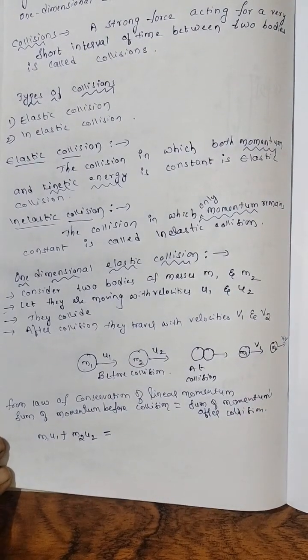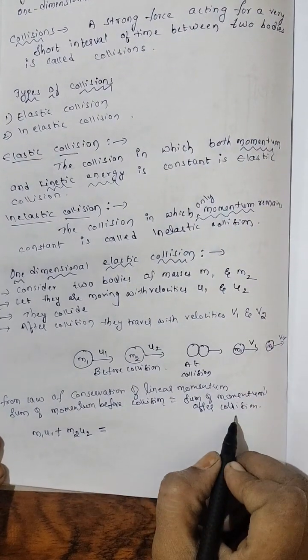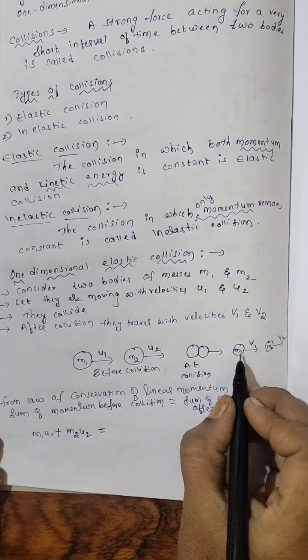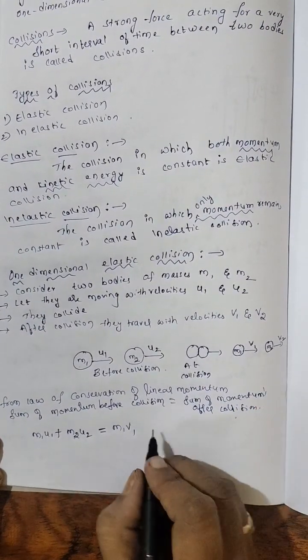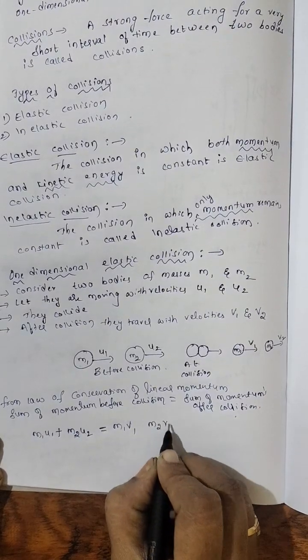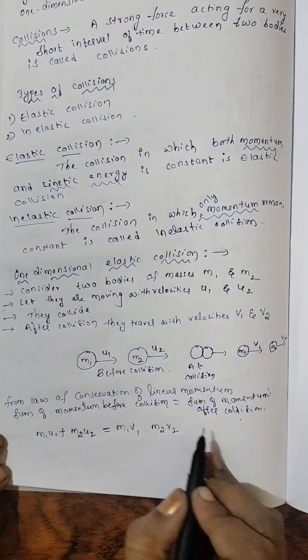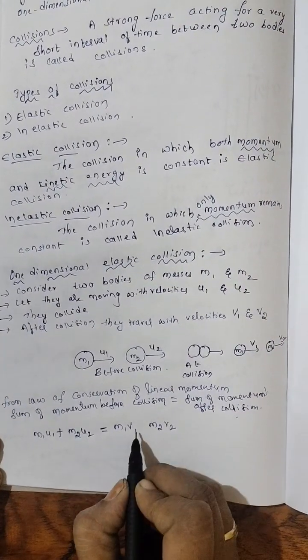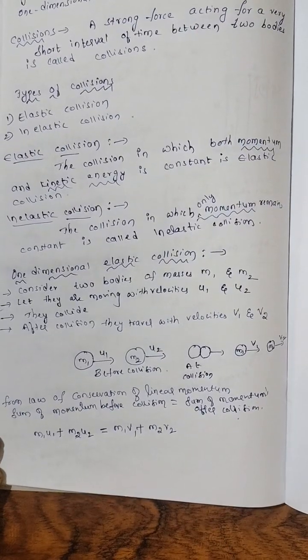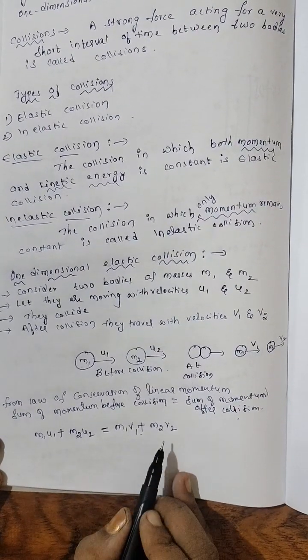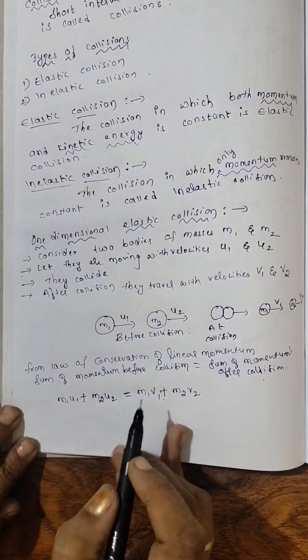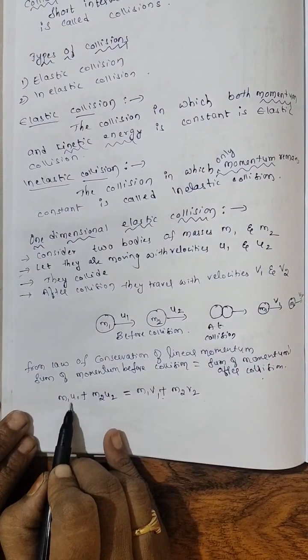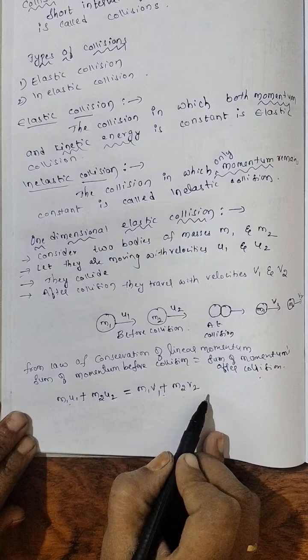That is equal to total momentum after collision. This body's momentum m1 v1. Other body's momentum m2 v2. Formula is mass into velocity. And total momentum after collision m1 v1 plus m2 v2. Now next, I am bringing m1 terms to one side and m2 terms to the other side.